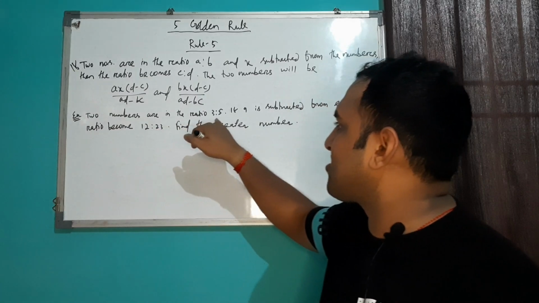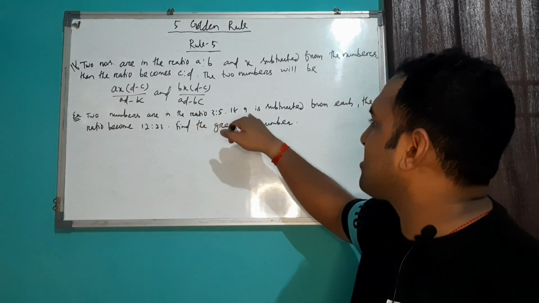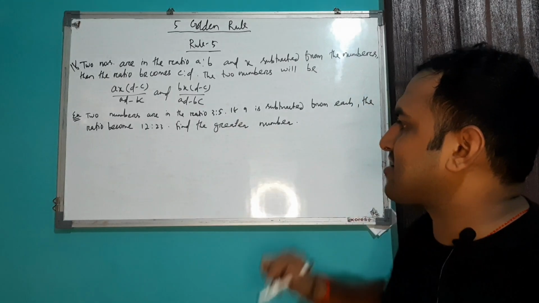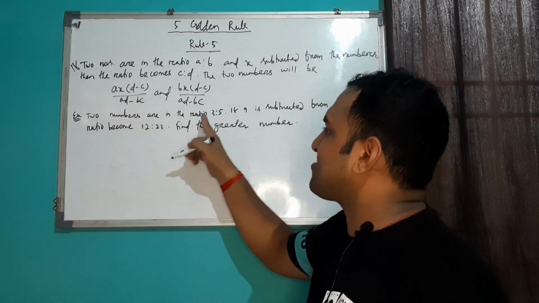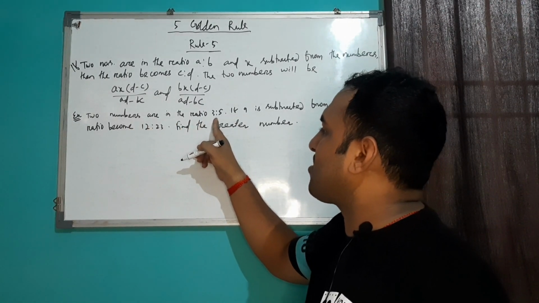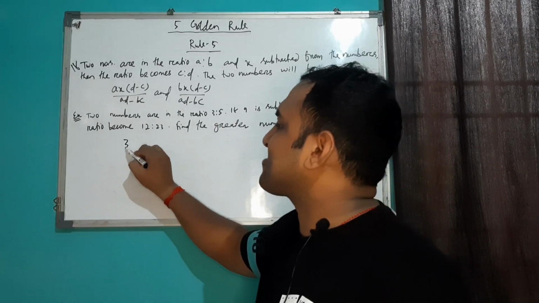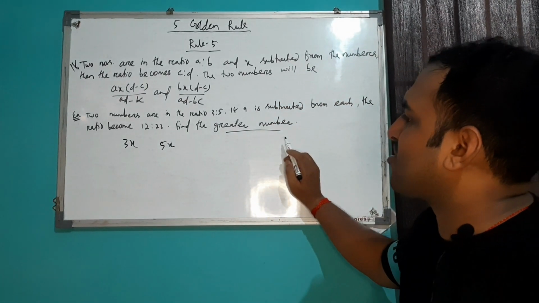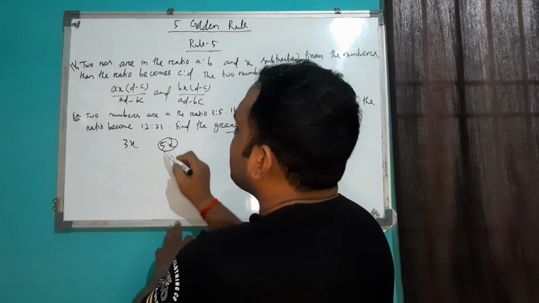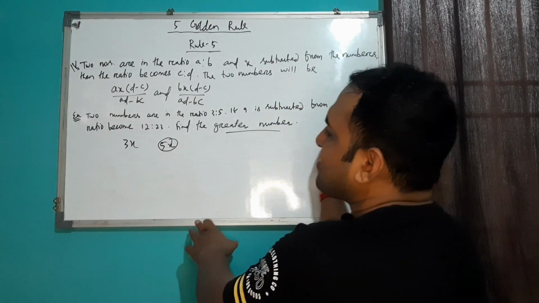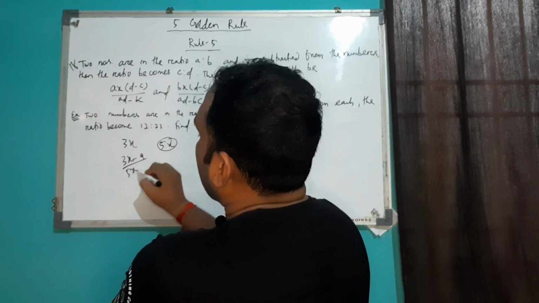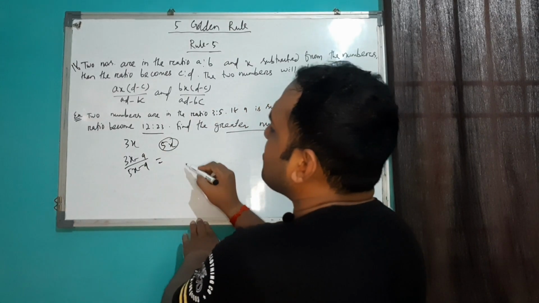Two numbers are in the ratio of 3:5. If 9 is subtracted from each, the ratio will become 12:23. It means in your question the two numbers are 3x and 5x. Your objective is to calculate the greater number, means the greater number is 5x. Again, 9 is subtracted from each, means I can write it as (3x minus 9) upon (5x minus 9), it will be 12:23.